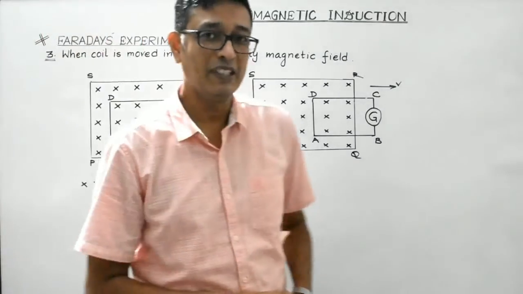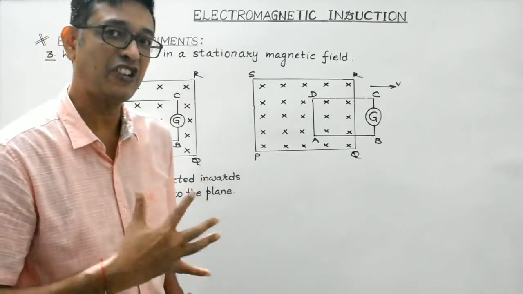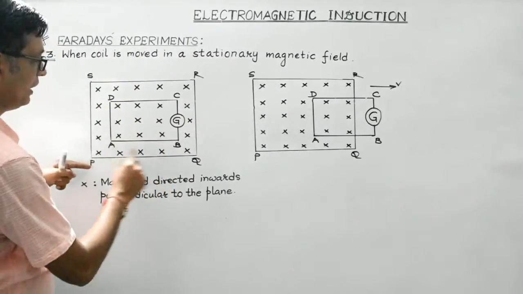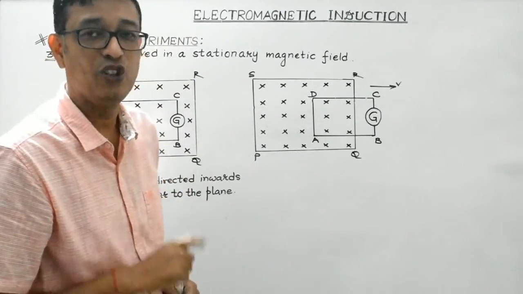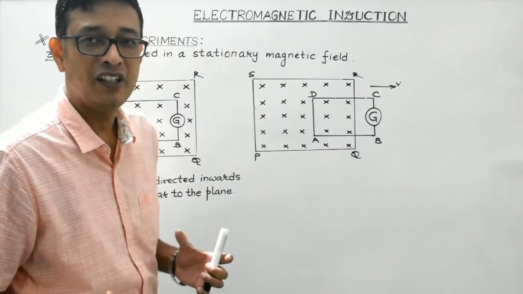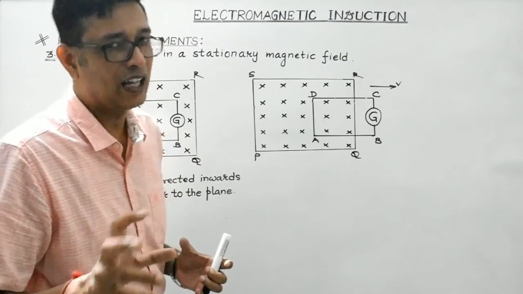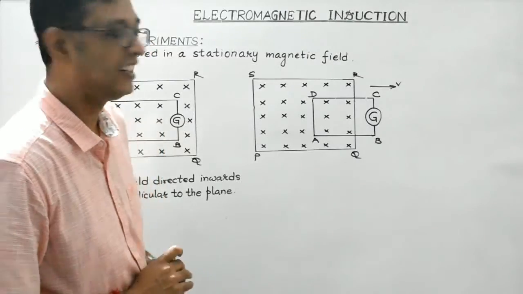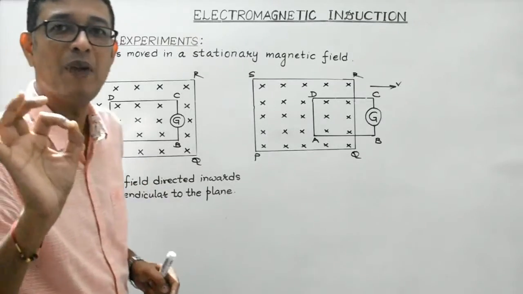Okay, in this experiment, which is the third one, the coil is moved in a stationary magnetic field, right? So what we consider is PQRS. It's a region of uniform magnetic field. Uniform means constant. Constant magnetic field means in a region, if the magnetic field is uniform, it means that the strength of the magnetic field as well as direction remain unchanged, is constant, right? So let us assume PQRS to be a region of uniform magnetic field.